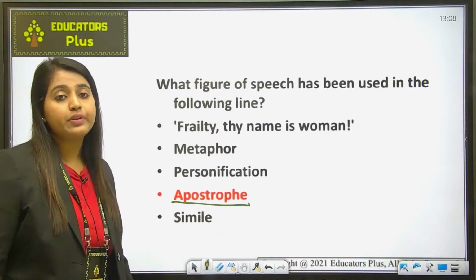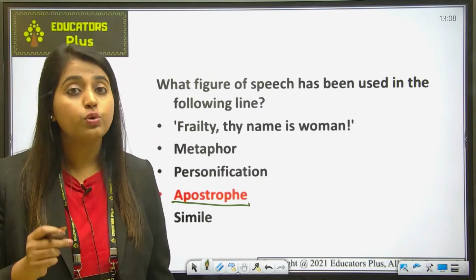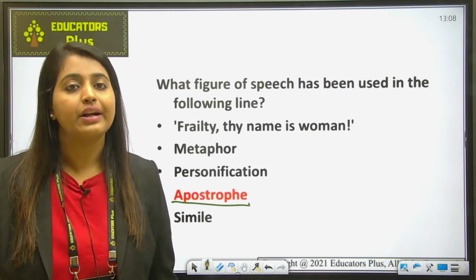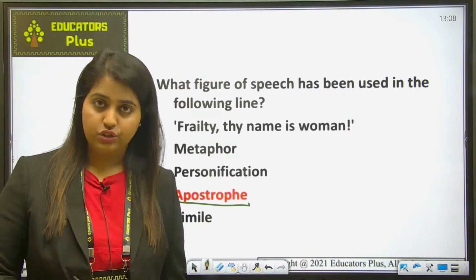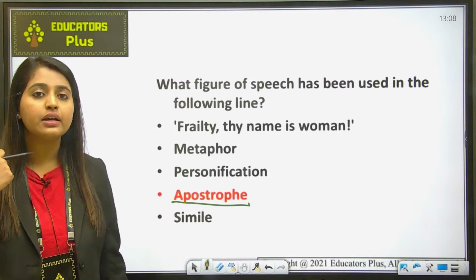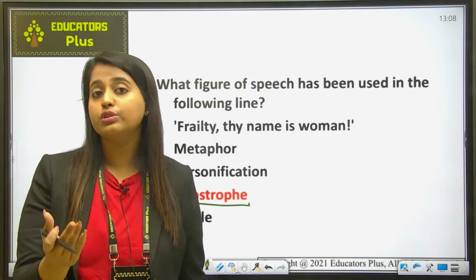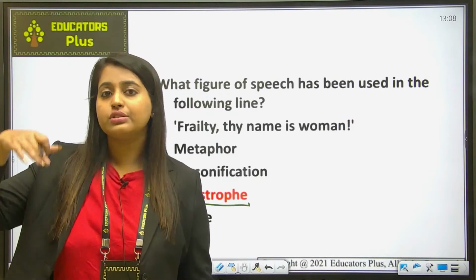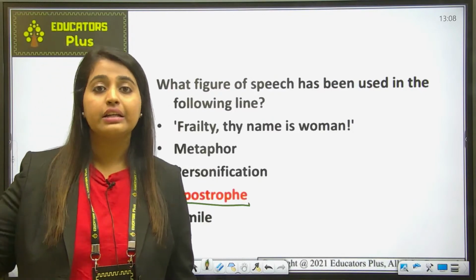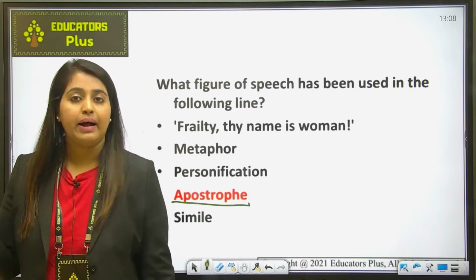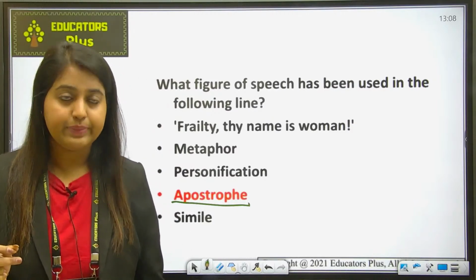What is apostrophe? I have already told you apostrophe is a figure of speech which is used when a speaker breaks off from addressing the audience and directs speech to a third party, such as nature. So it is not something directed towards the second person, it is a third person. Suppose I am talking to you and I say that nature told me this thing. So that is apostrophe. I am directing a speech towards a third party. That kind of device is known as apostrophe.